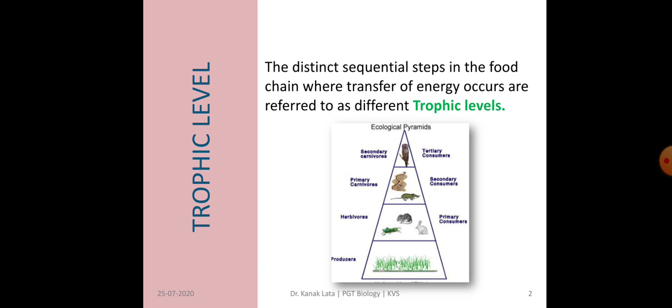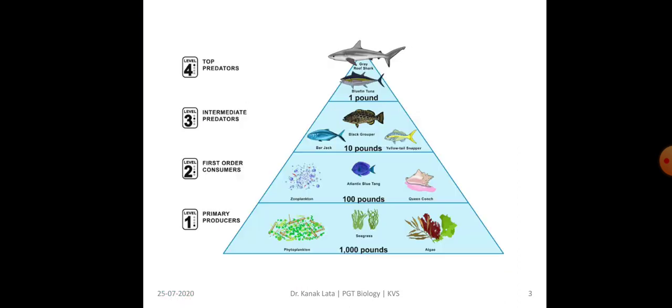In any food chain, the autotrophs or producers are at the first trophic level. Here in the figure you may observe the first, second, third and fourth trophic level. In the given figure you can visualize the various trophic levels and transfer of energy from one trophic level to another trophic level.